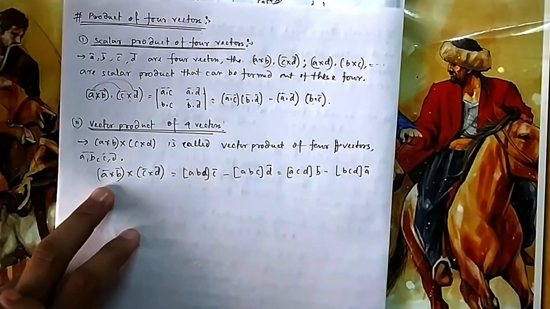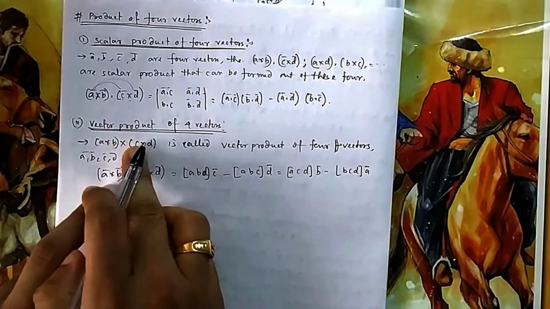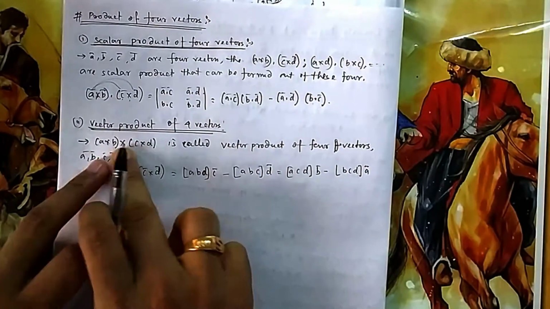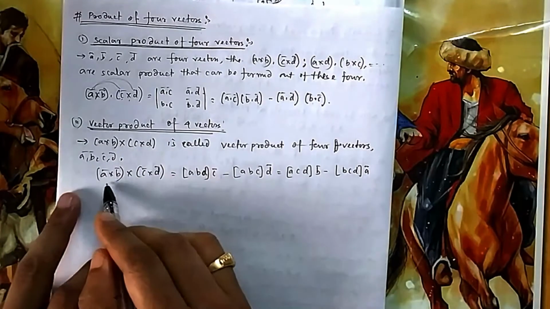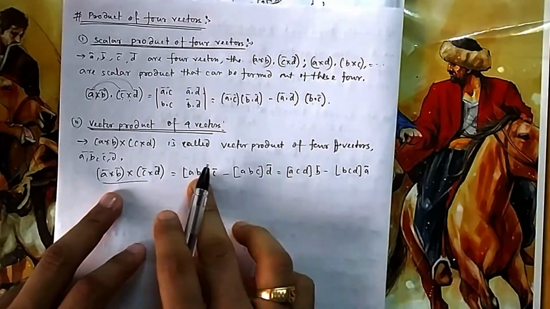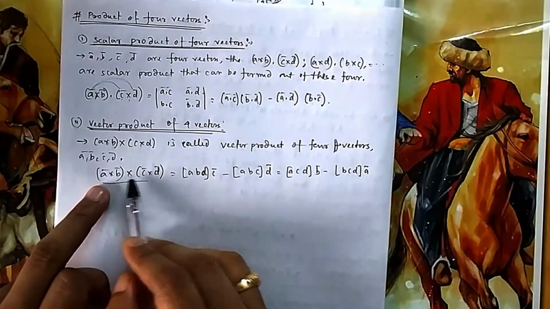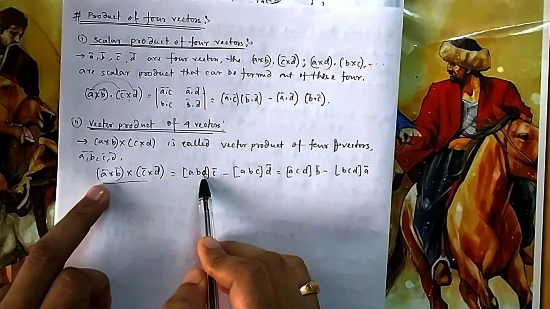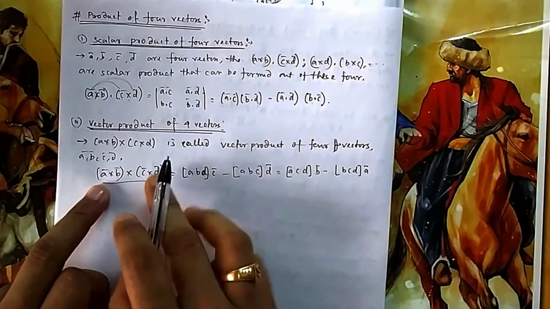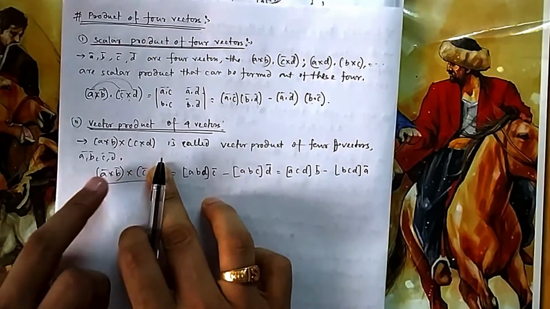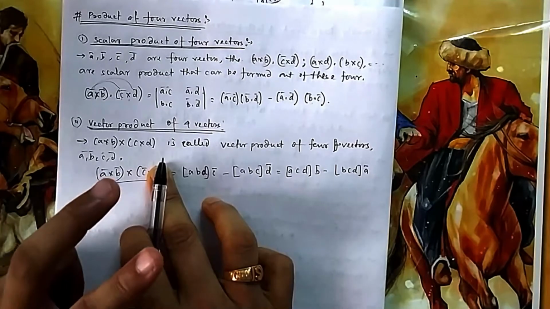All other possibilities are there. You can do it A, C, then B, D. But this is one such format. If it is this format and you want to open it, you can remember it this way. The same way I told you, the farthest one, A, B, D, the scalar product. In case of 2 vectors, it was A dot C, because the scalar product of two vectors was A dot C.